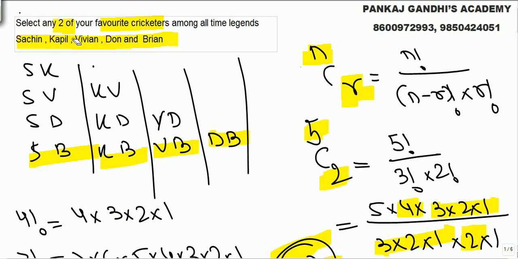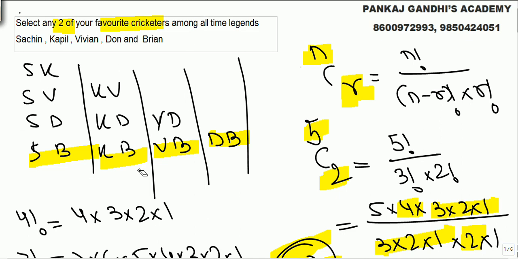But keep in mind, Sachin first and Kapil second, and Kapil first and Sachin second is not same now. It's different. Here it was same. Now when we try to arrange them, it's going to be different. But first of all we selected 10. Now we have to arrange them also.